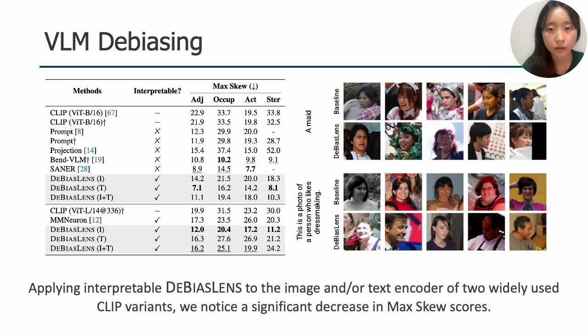We evaluated our approach across standard CLIP variants on the Fairface dataset using multiple text prompt categories. Debiased Lens achieves a massive reduction in mask skew scores across adjectives, occupations, and stereotype prompts. Interestingly, text encoder modulation works exceptionally well on base models, whereas image encoder debiasing scales better with high image resolutions.